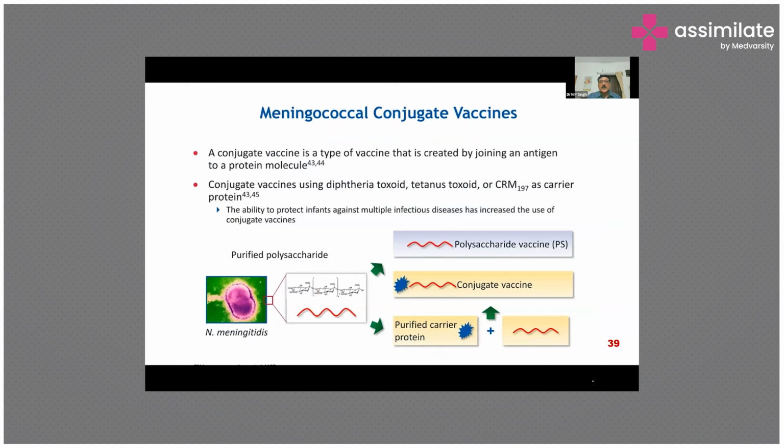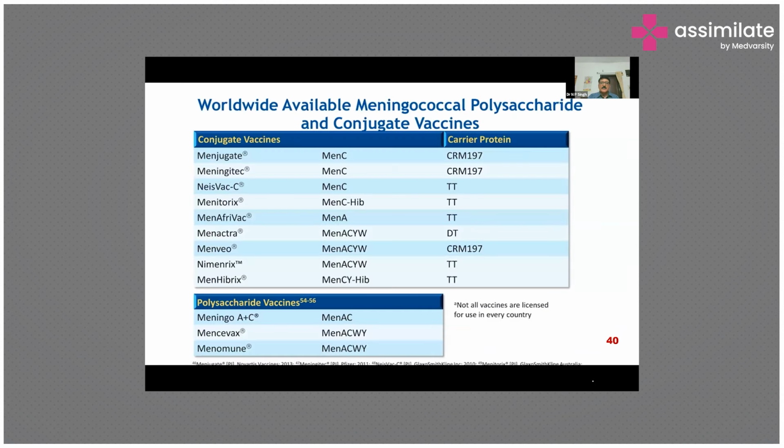About the conjugate vaccine process, we must know that in this figure you can see the capsular polysaccharide is isolated from the meningococcus. Then some purified carrier protein is derived, and these are assembled to make a conjugate vaccine. By this process, many immunological advancements have been made. Worldwide, meningococcal polysaccharide and conjugate vaccines are available, with various names in various countries. Nowadays, mostly conjugate vaccines are being used. The polysaccharide vaccine is used only where conjugate vaccines are not available.